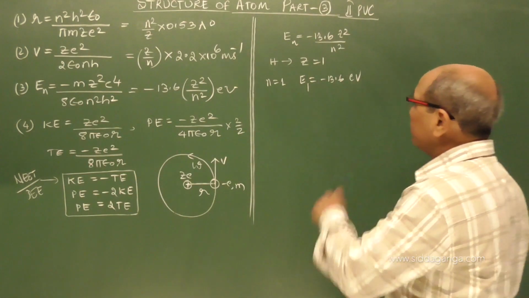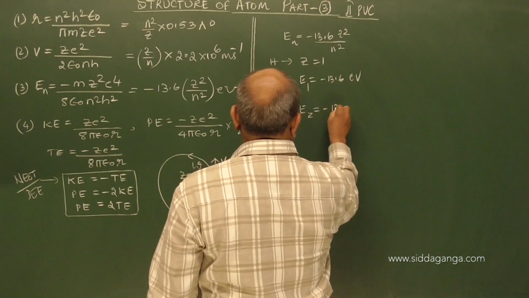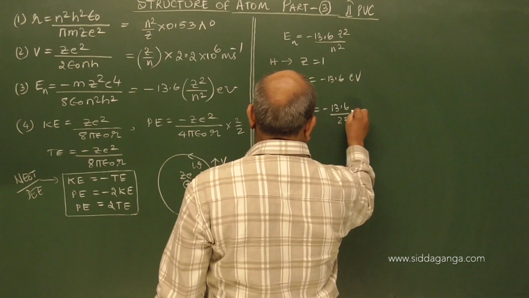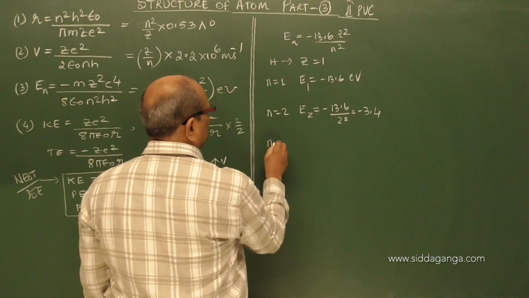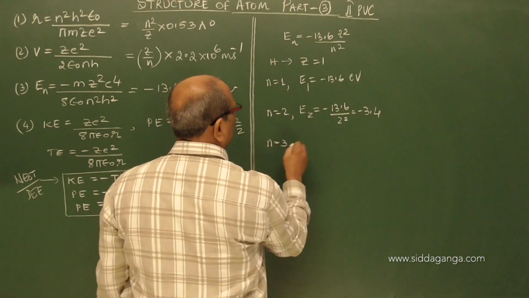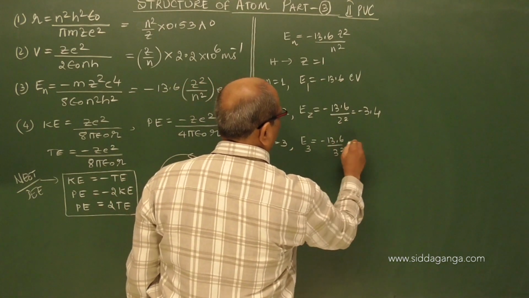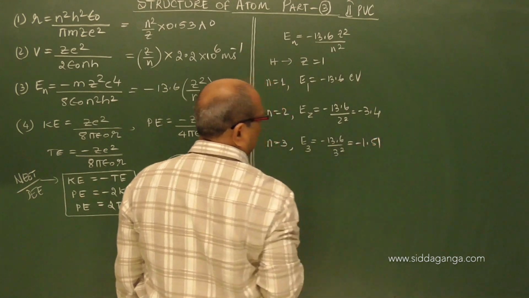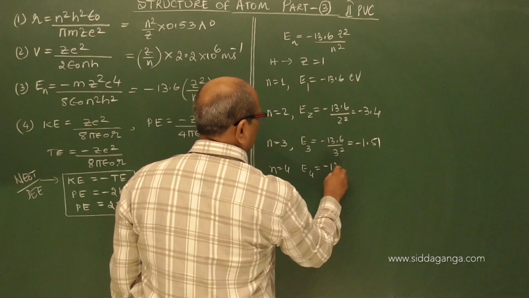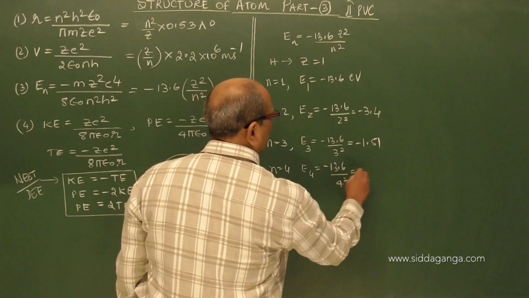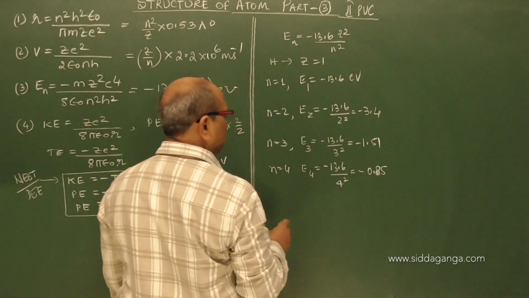You are observing here. If n is equal to 2, E2 is minus 13.6 by 2 square, which becomes minus 3.4 electron volt. For n equal to 3, E3 is equal to minus 13.6 by 3 square, minus 1.51 electron volt. If n equal to 4, E4 is minus 13.6 by 4 square, which is minus 0.85 electron volt.